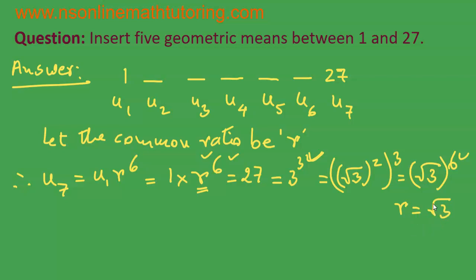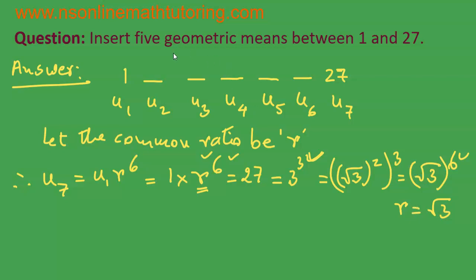I am not taking negative root 3. Positive root 3 and negative root 3 will be the only two real roots. We are taking the sixth root of both sides, so there will be other roots as well. We are not sure of what the other root values will be, but we know that one of the real roots will be root 3 and the other will be negative root 3. Okay, I'm not going into the details as to whether they are repeated roots or not. For this present question, we are not interested in getting those answers.